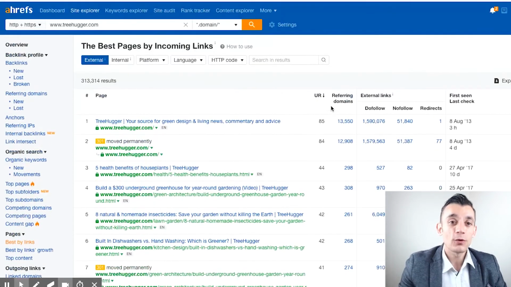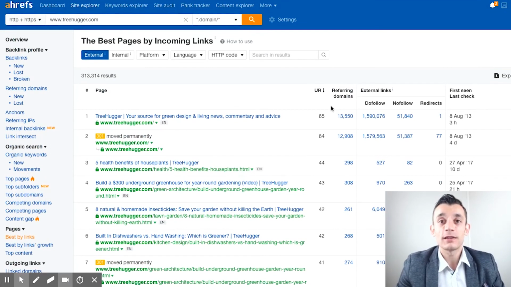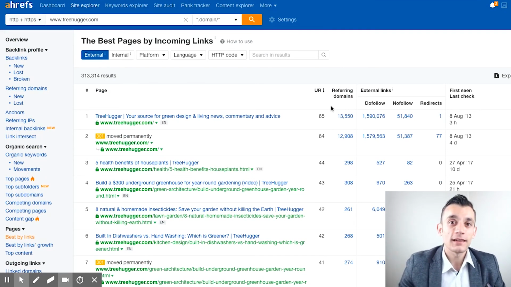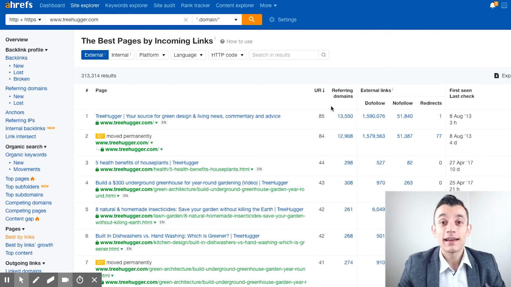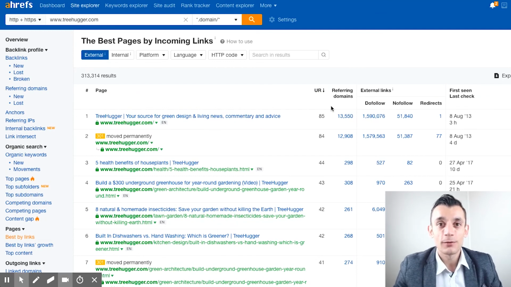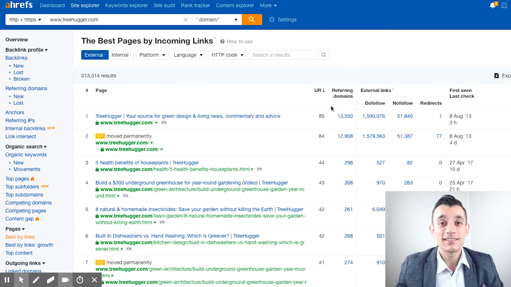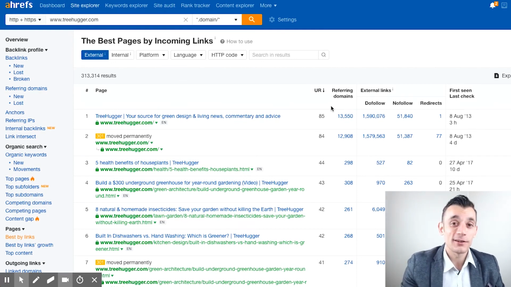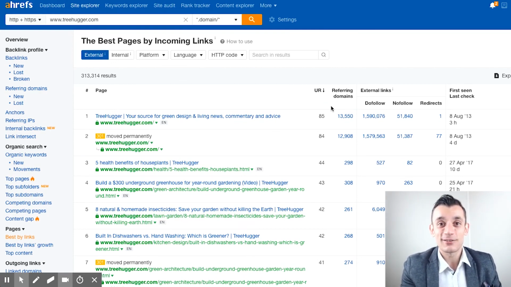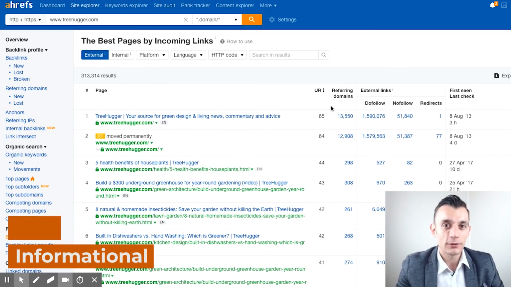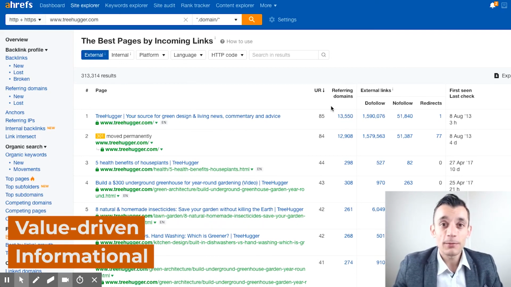So with all 3 of these techniques I've shown you, you have some great ways to find skyscraper topics for your website. And the trick here is to find pages with lots of links that are value driven and are completely away from commercially driven content. So the more commercial a website is, or the more commercial your skyscraper topic is, the fewer links you're going to get, because webmasters don't really like linking to content that's going to drive money for other people. Okay, so that's why I'd focus on informational and value driven content. And it's pretty much as simple as that.